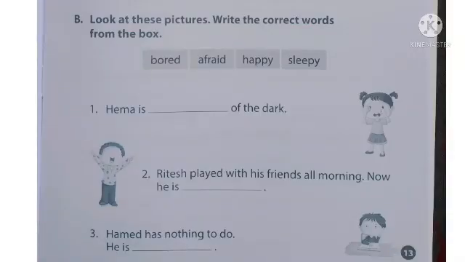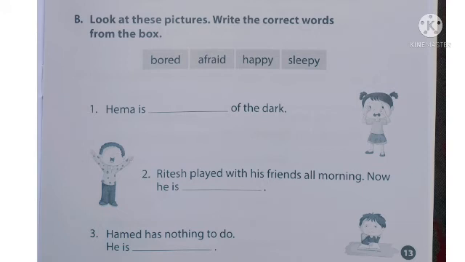Let us discuss the next exercise B. Look at these pictures. Write the correct words from the box. In the box they are given 4 words. They are bored, afraid, happy and sleepy. And below they are given 4 sentences and we need to complete the sentences using the words.